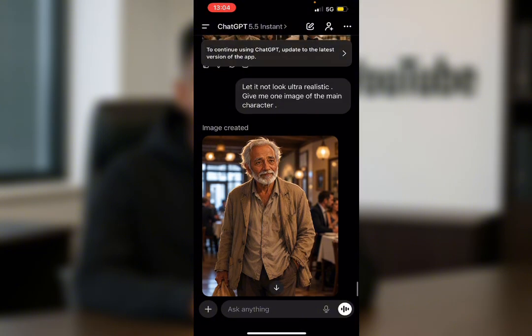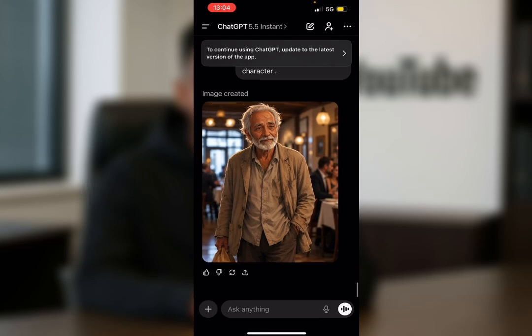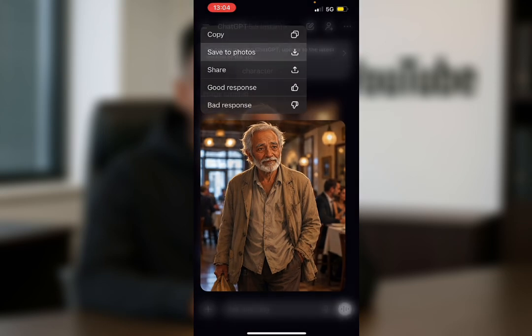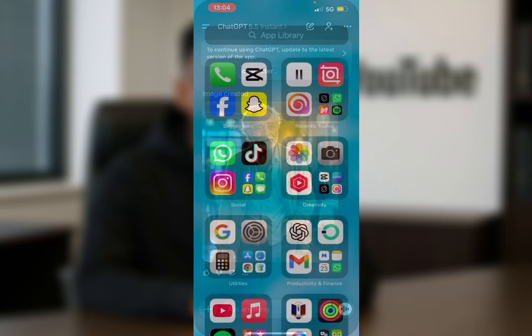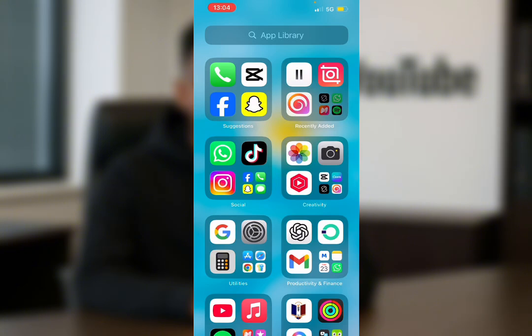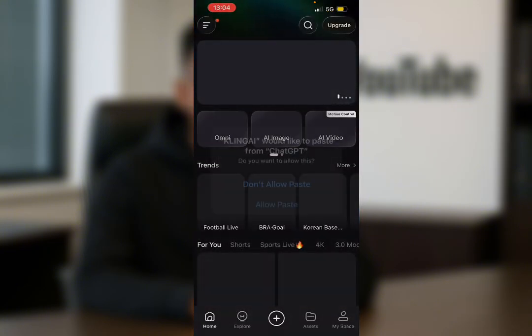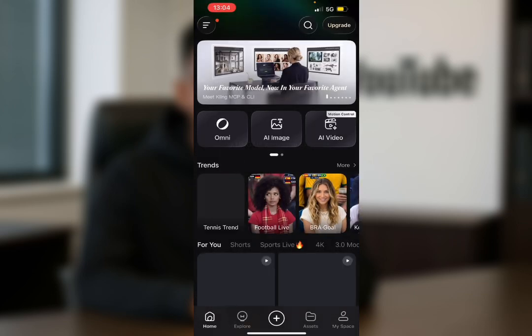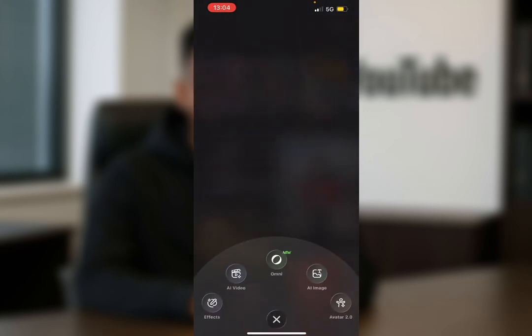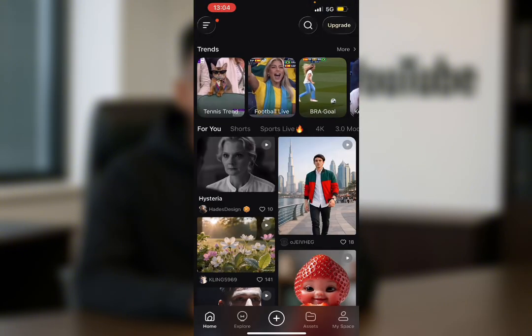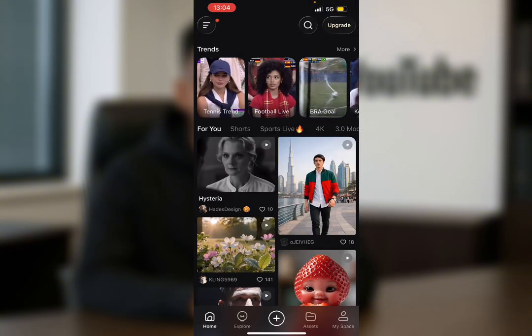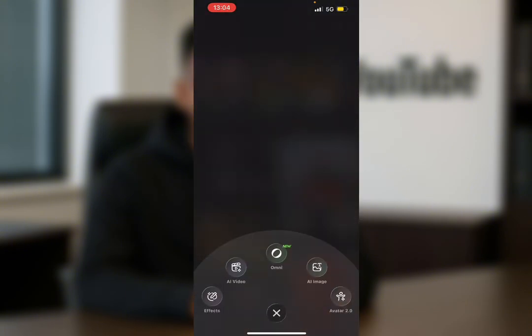But for now, this image has been created, so what we're going to do is save it to photos. Then we go to Kling AI. Having gone to Kling AI, see this, then you see AI video. Do you see how I click on this plus button below? Then I see effects, AI video, Omni, AI image, and avatar. I click on AI video.